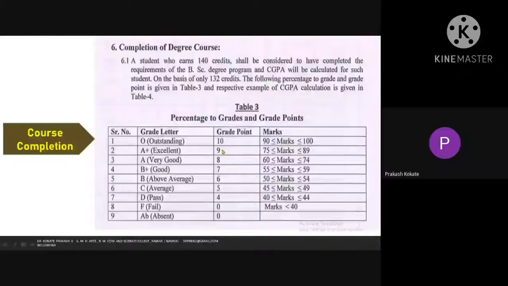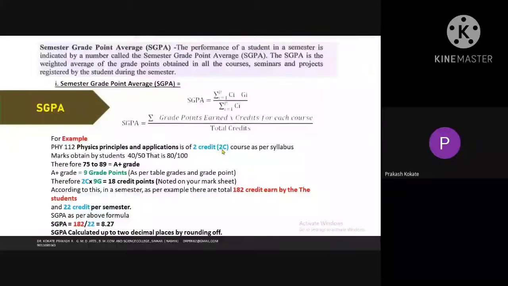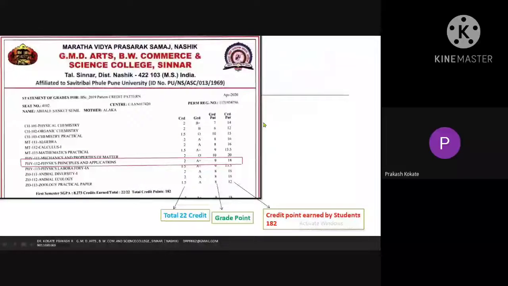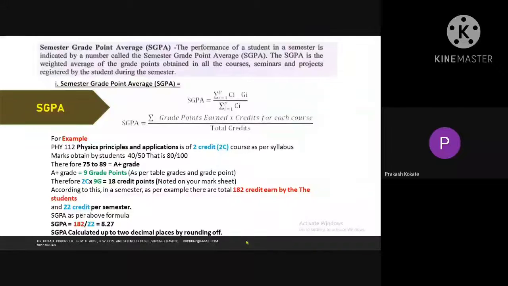Do you get my point? Those are 9. I will go back for your convenience again. So these are 9 grade points. I'll go back again. What are these? These are 9 grade points. From where are they coming? They are coming from the tabulated report given by the university along with the choice based credit system. Okay, do you get my point? I'll go further. So these are 9 grade points as per the table of grades and grade points. So 9 grade points are there. For what purpose?